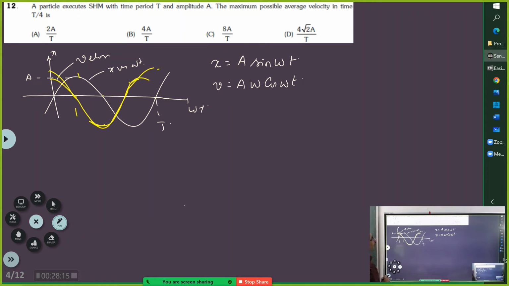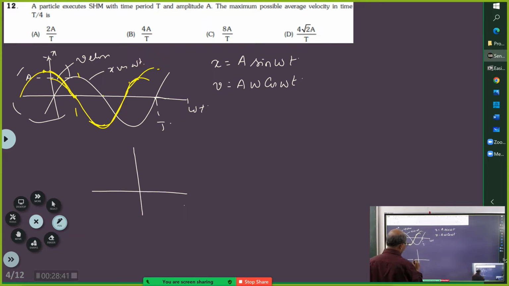So they're asking you the maximum possible average velocity. So as you can see, the velocity either here, okay, here you see the velocity is maximum. So in a time period of t by 4, let me slightly elaborate this. So here I am going to get the velocity like this.